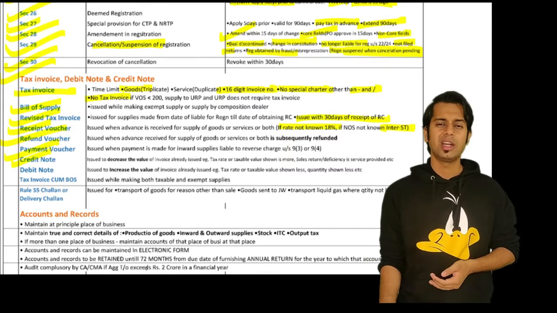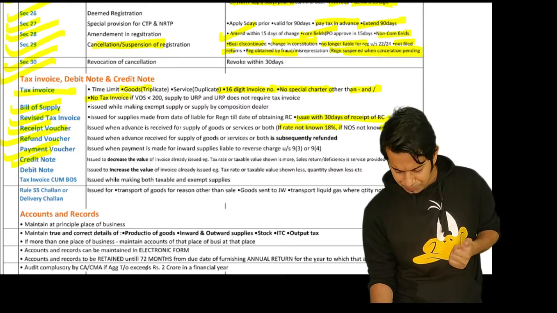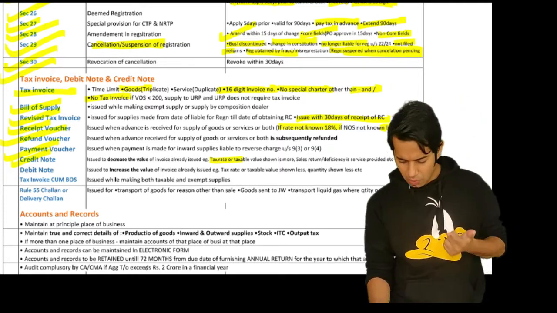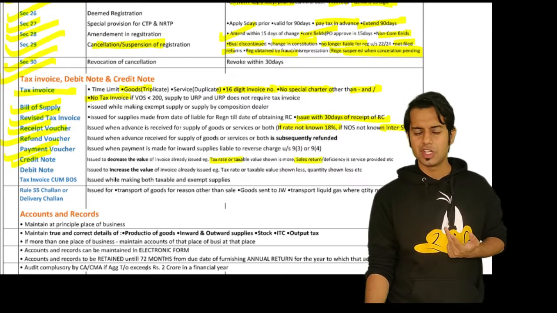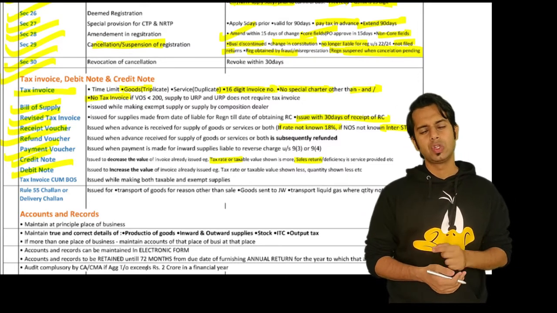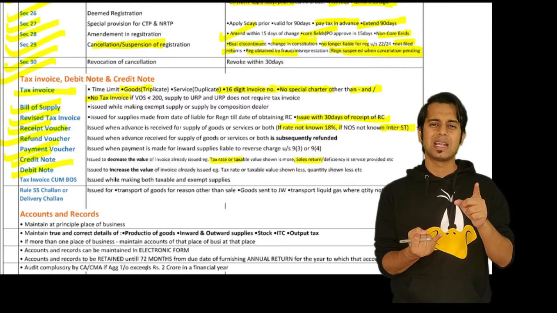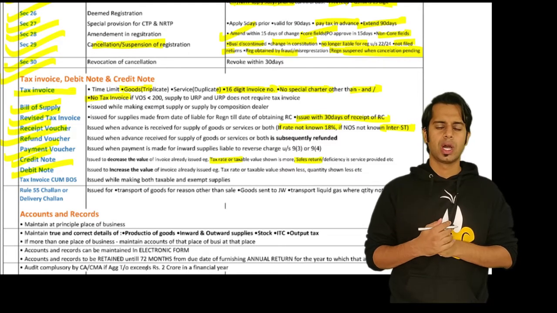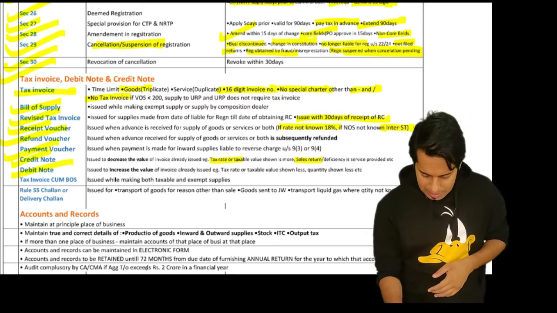Credit note, debit note. A credit note is issued to decrease the value of an invoice which is already issued by me. It can be because of, say, the tax rate or taxable value which is charged by me is more, or the quantity which is supplied by me is more, or there is sales return, or there is deficiency in goods or services supplied by me. And a debit note is required to be issued to increase the value of an invoice which is already issued by me. It can be, say, the tax rate charged by me is less, or the taxable value charged by me is less, or the quantity which is actually sent is more, but mentioned in the invoice is less.